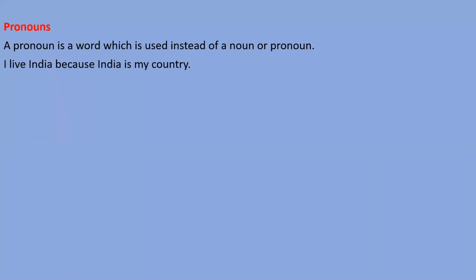Like, I live in India because India is my country. Sorry, the preposition "in" will come here. I live in India because India is my country. If I say I live in India because it is my country, you can notice that the word "it" has been used instead of India, and India is a noun. So simply, we can understand that the word which is used instead of a noun and works as a noun is called a pronoun. In the first sentence, the word "in" was left out by mistake.